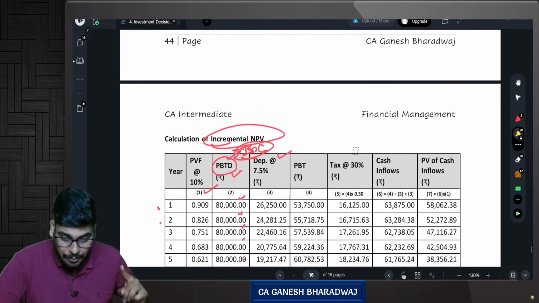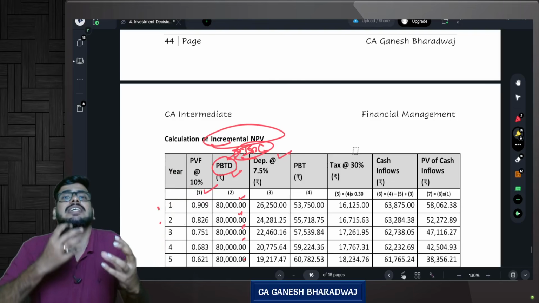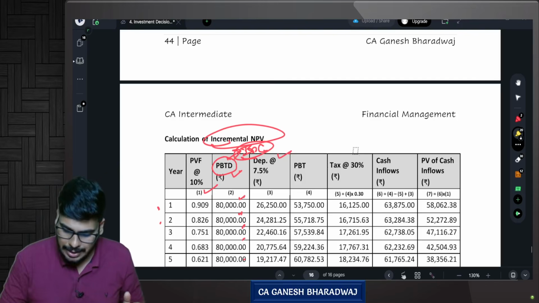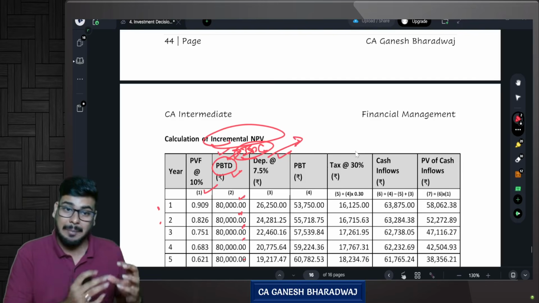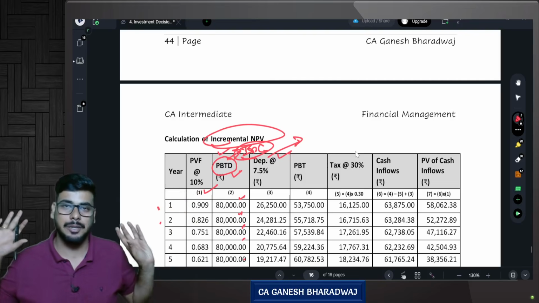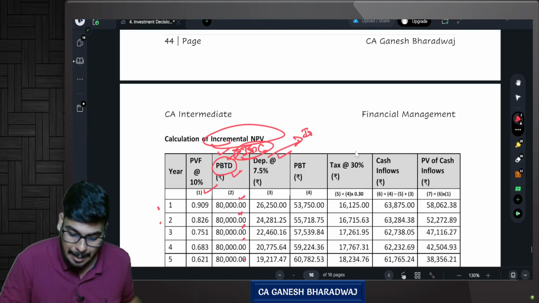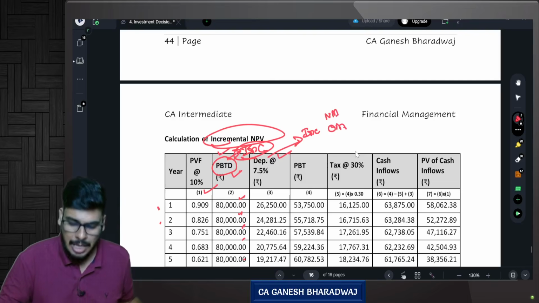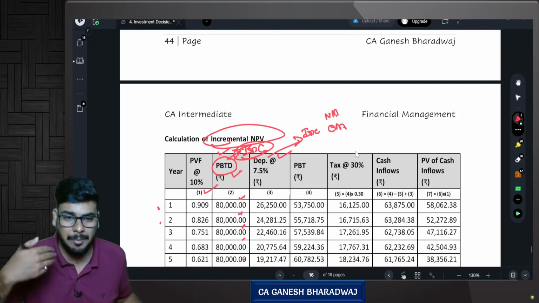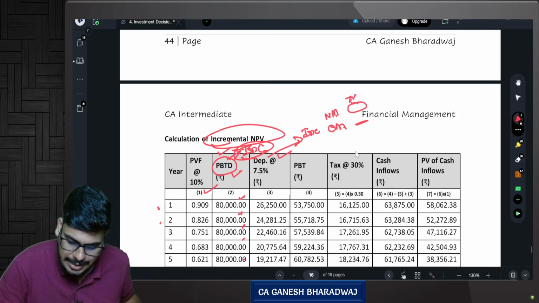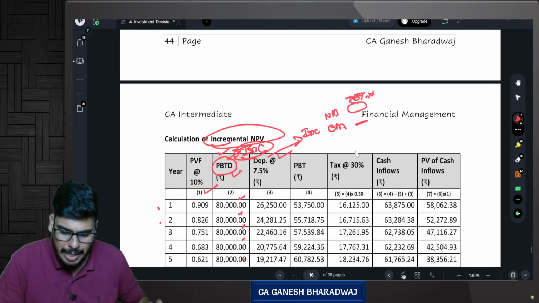In other words, if I go for this new machinery, whatever is the depreciation on the new machinery is itself the incremental depreciation. This is the incremental profit that I will be generating if I go for the new machine as compared to the old machine. Correct? This should also be incremental depreciation. Now, for the old machine, what will be the depreciation if I continue for the next 10 years? 0. Correct. So what will be the depreciation for the new machine? 7.5% per annum, on WDV method. Correct or not?